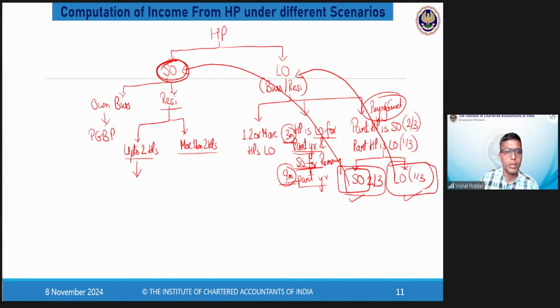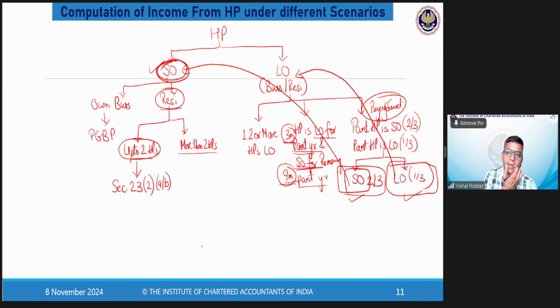Now, when your HP is self-occupied, used for own residence, and it is either 1 or 2, that is up to 2 HPs, then you are covered in section 23, bracket 2, clause A or B. This is what is important. Now, what is the importance of this?